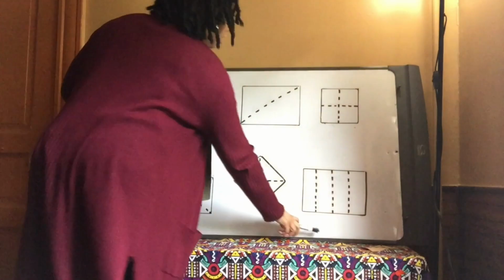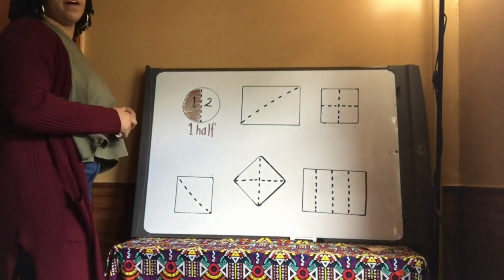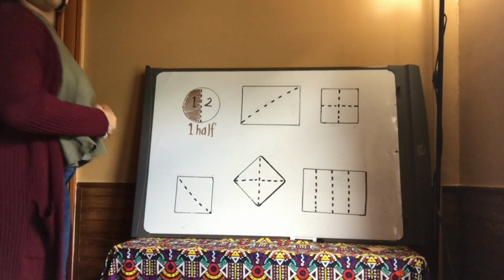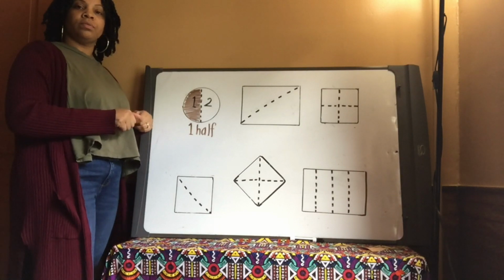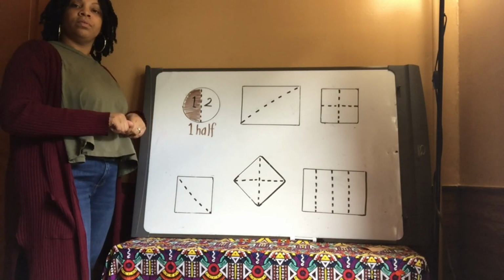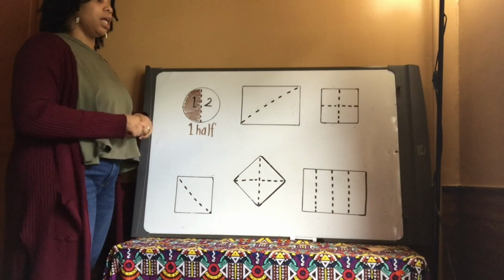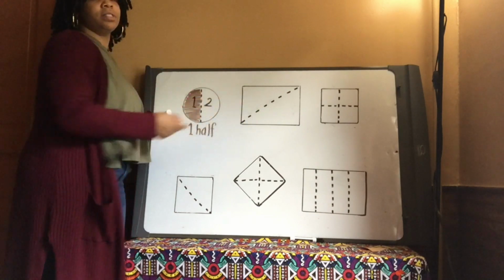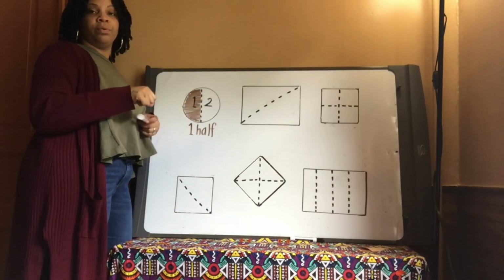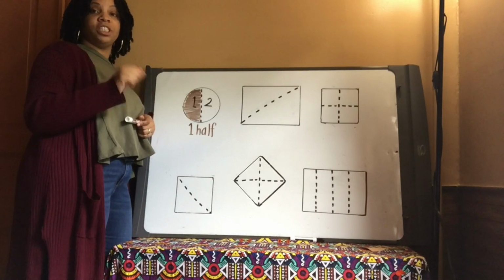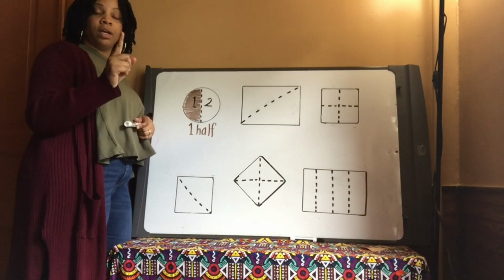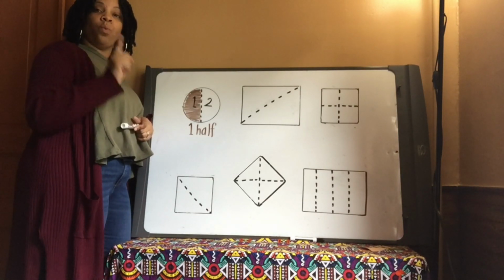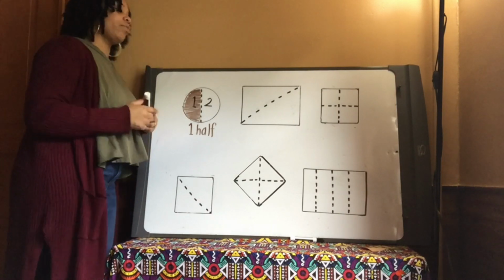So if I want to shade in 1/2 of this rectangle, what should I do, Congo Nation? Very good. Am I going to color in both of the parts in this rectangle? Yes or no? No, I just want to shade in one. I just want to shade in 1/2 of this rectangle.